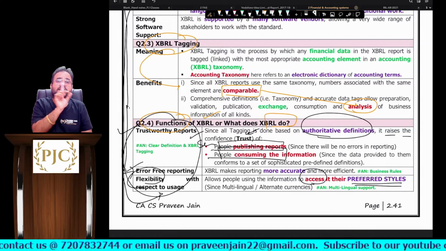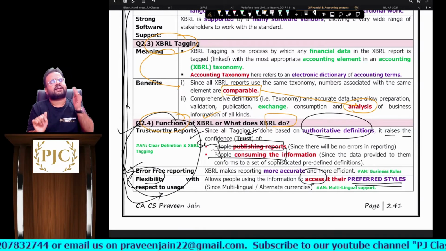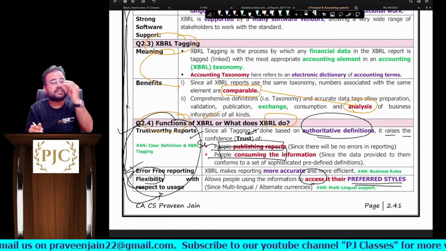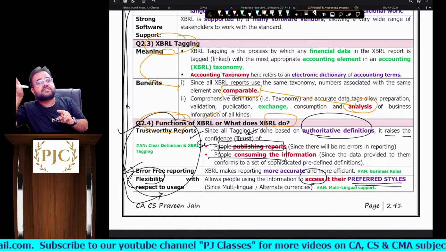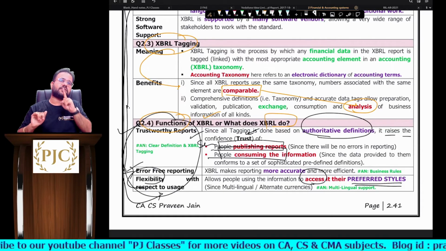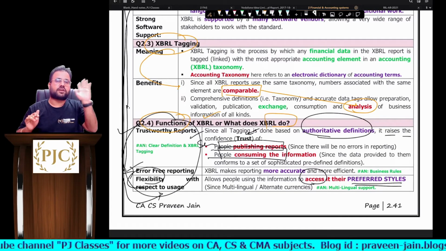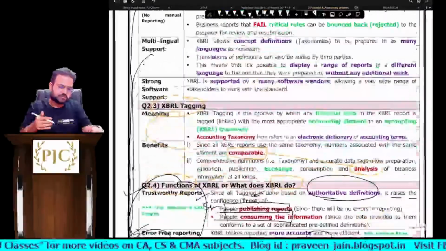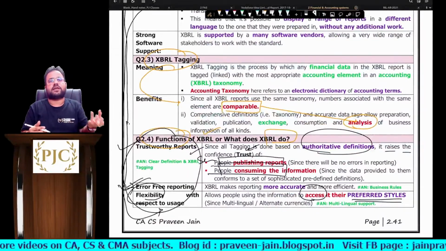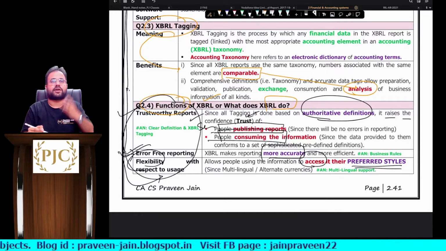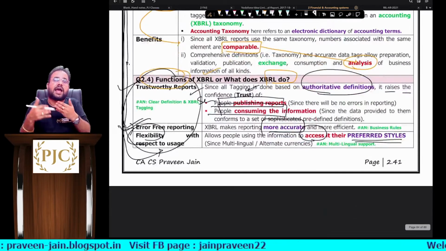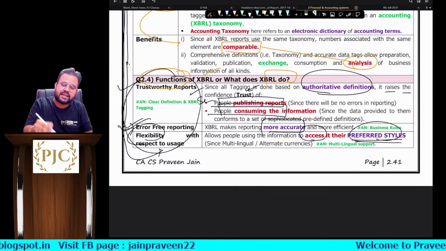so that these side headings will allow you to remember the internal content. So trustworthy reports. By this you should understand how it is trustworthy: the person sending the report will have confidence that my report is error free. The person receiving a report will also have confidence that the report is error free, sir. Clear? So trustworthiness is developing, sir. Next, error-free reporting, sir. Testable business rules ensure error-free reporting is happening, so reports are more accurate. And third is flexibility, meaning I can use reports in the style in which I want, sir.